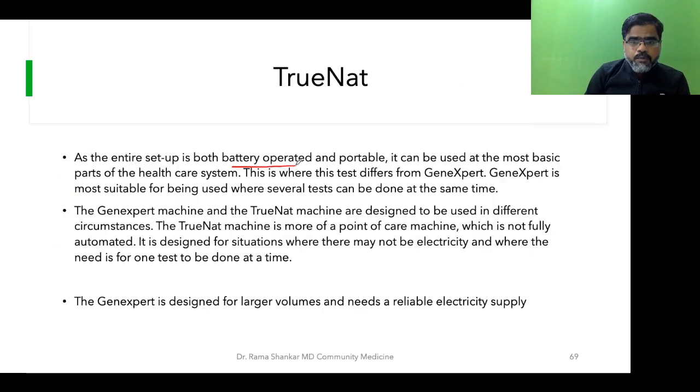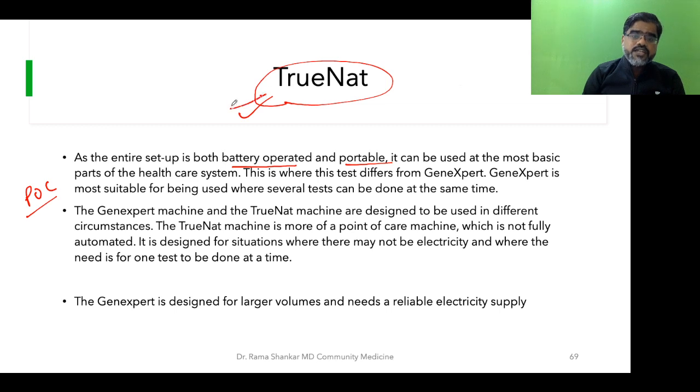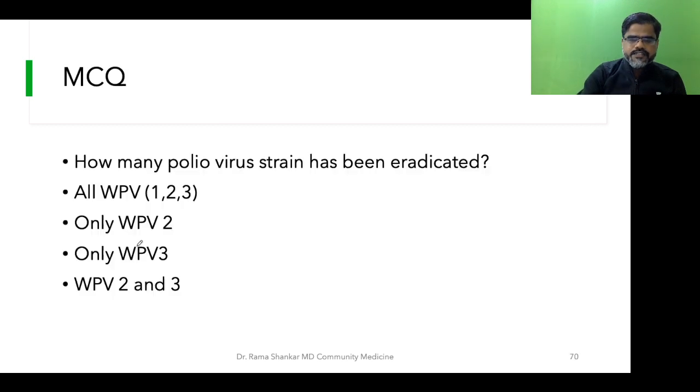Now, it is battery operated and portable. It is a small machine, battery operated. You don't require a big electricity system. So this can be used as a point of care test, called POC. The Government of India is emphasizing that we have TrueNat at the ground level, so that it helps us diagnose TB early. It doesn't require electricity, and it is a point of care machine which is fully automated and portable also.